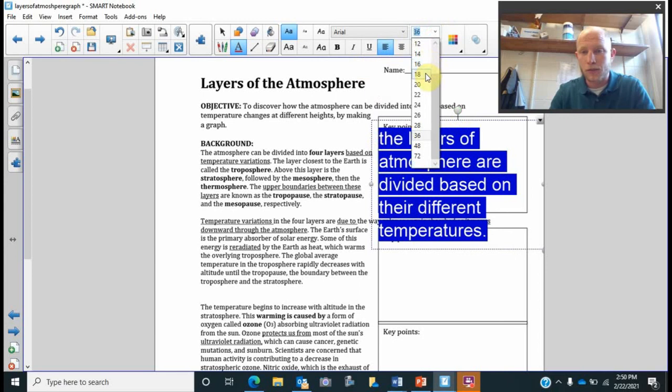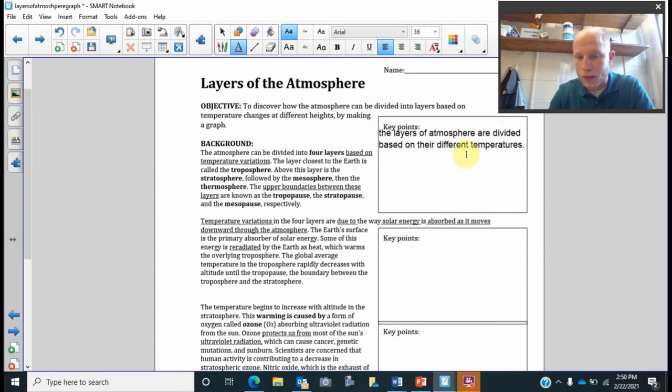Let me get this font a lot smaller here for you guys. Okay? Now what's the next one? What's another one we could be doing? So if we keep on the same thing, what's another thing that has to go along with our objectives? Divided into layers. So we have our layers all right here: the troposphere, the stratosphere, the mesosphere, the thermosphere, and then these upper boundaries.